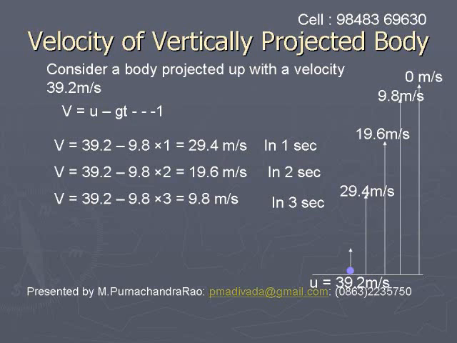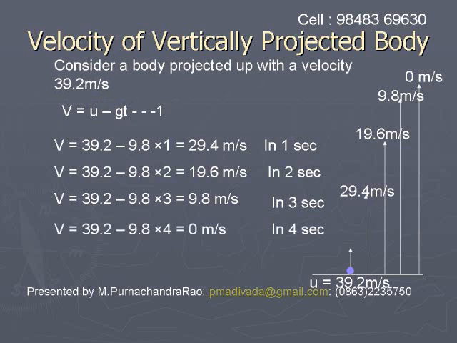Then after 2 seconds, v is equal to 39.2 minus 9.8 into 2, which is equal to 19.6 meters per second. So after 2 seconds, the velocity becomes 19.6 meters per second. After 3 seconds, it becomes 9.8 meters per second. After 4 seconds, it becomes 0. Like this, we calculate the velocity of a projected body after 1, 2, 3, 4 seconds, etc.